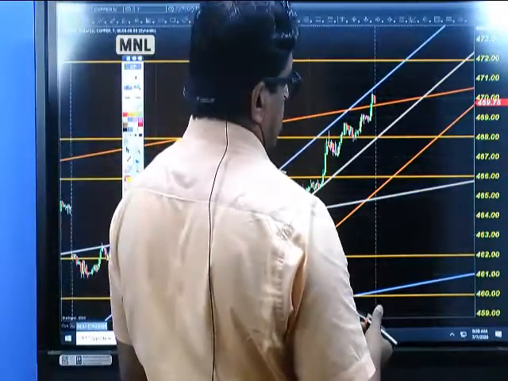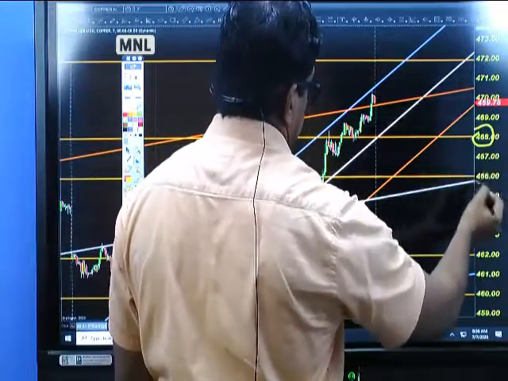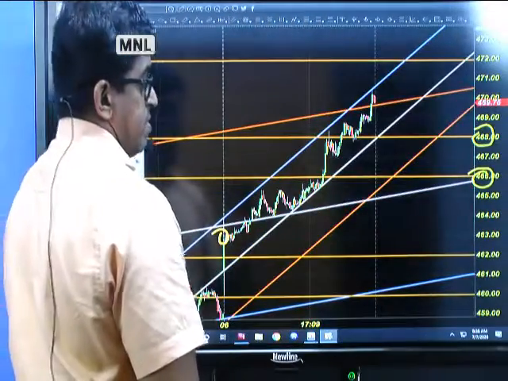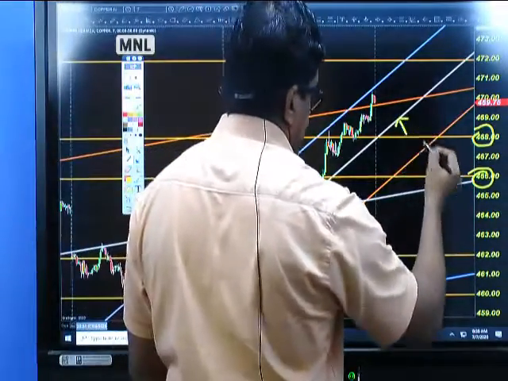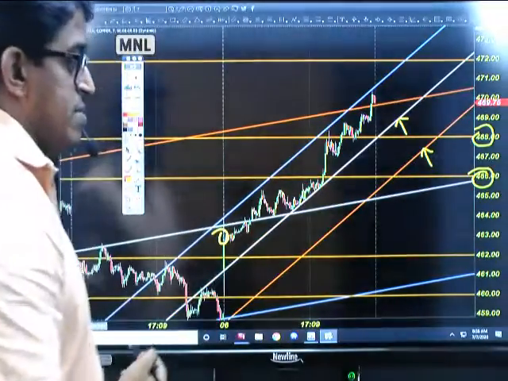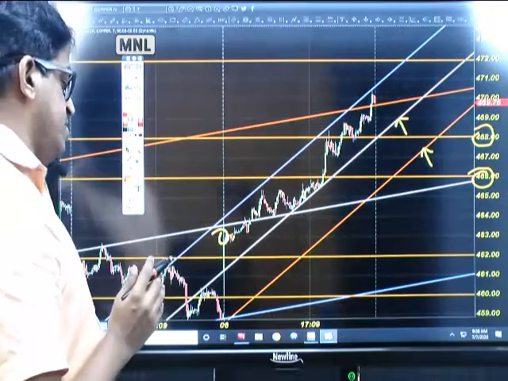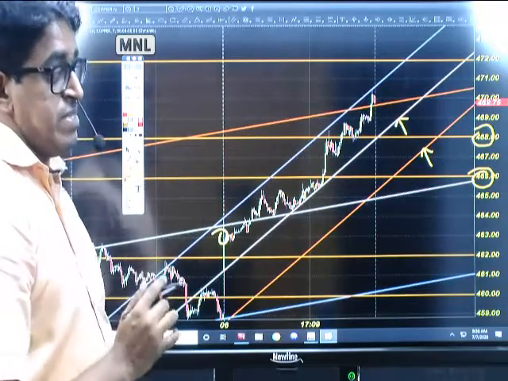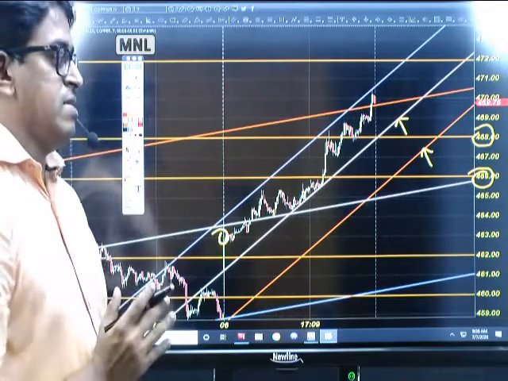Wait for the price to drop. Maybe 468 will be a good price. 466 is a very good price for buying on dips, or wait for the price to hit our key resistance and support lines. You can notice that all our support lines will be very effective, and you need to believe in the trend channels and trend path.